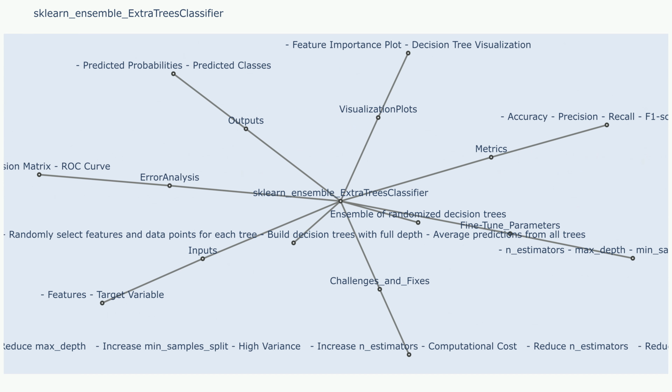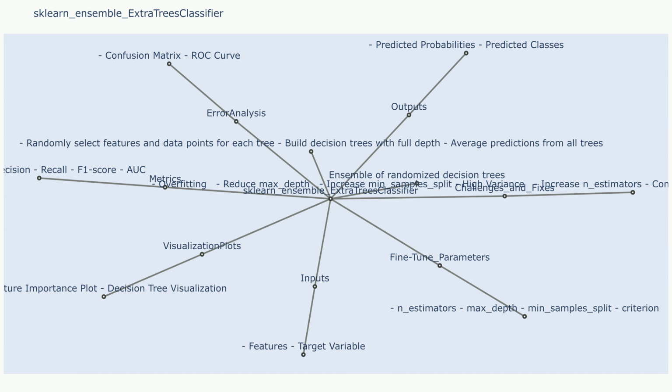Interpretability. It can be difficult to interpret the predictions of an Extra Trees Classifier, because it is an ensemble model composed of many individual trees. Sample use case that resulted in Challenge 3: understanding the reasons behind the classification decision made by an Extra Trees Classifier.